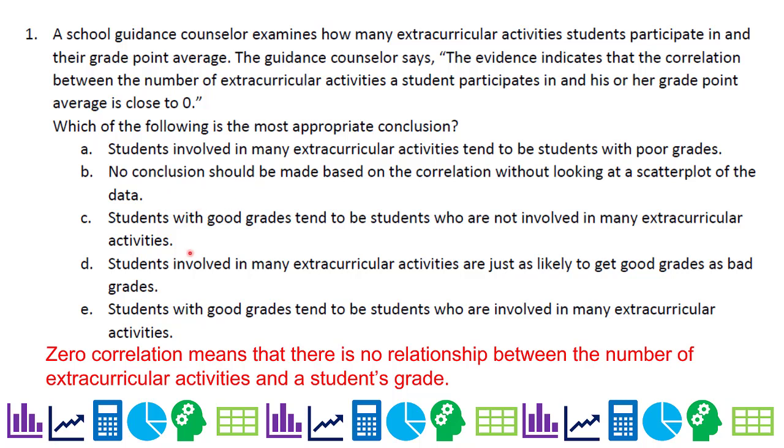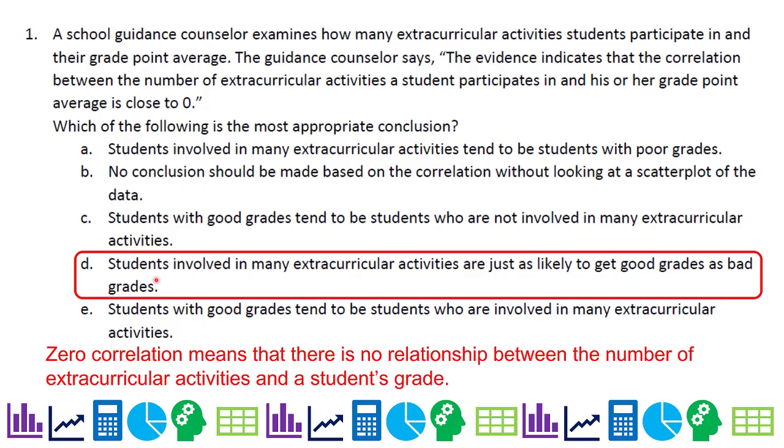Students with good grades tend to be students who are not involved? Who knows? This has nothing to do with it. Students involved in many extracurricular activities are just as likely to get good grades as bad grades. I would agree with that because there's no correlation. Students with good grades tend to be students who are involved in many extracurricular activities? E would imply a correlation, so I'm going back to choice D. D is the correct one. They're just as likely to get good grades as bad. There does not seem to be a relationship between the number of extracurricular activities and their grade.